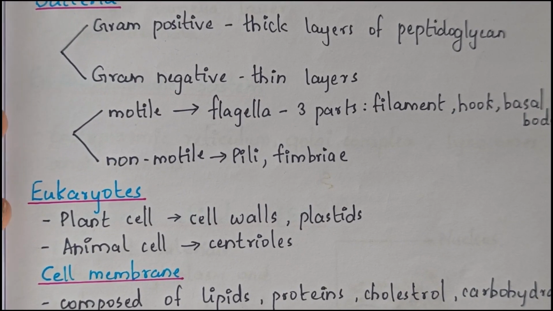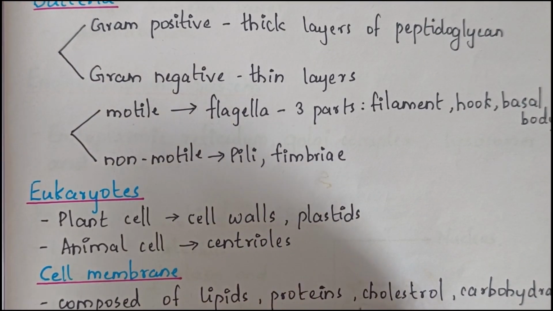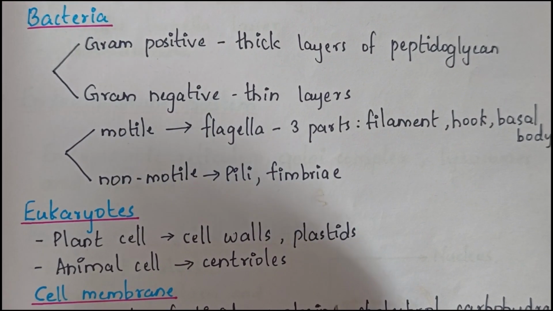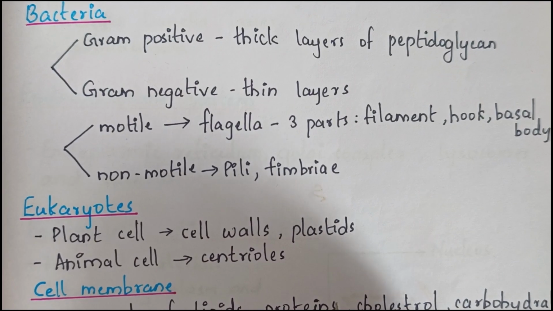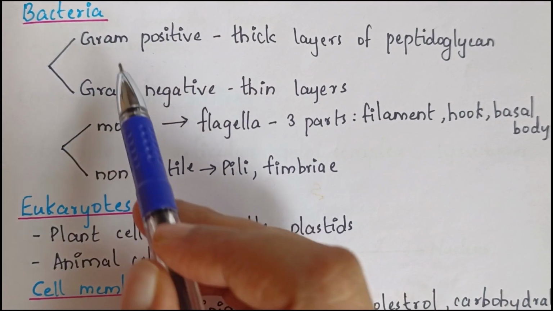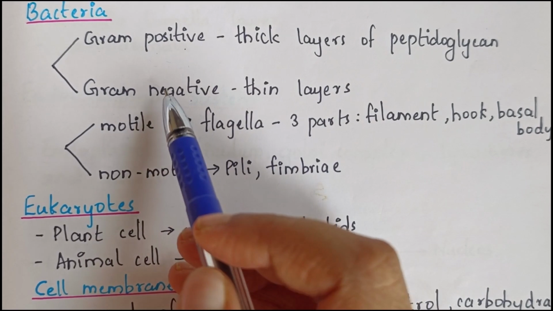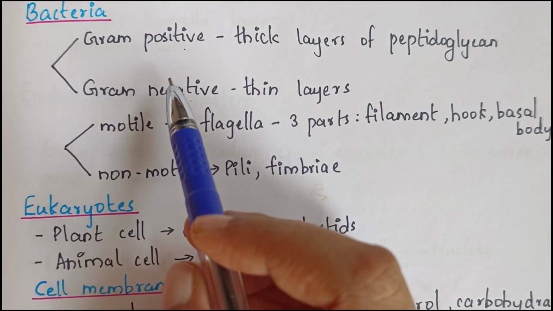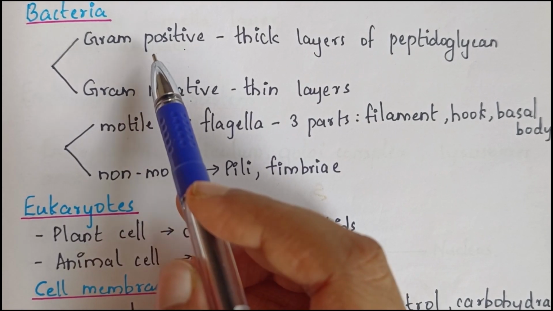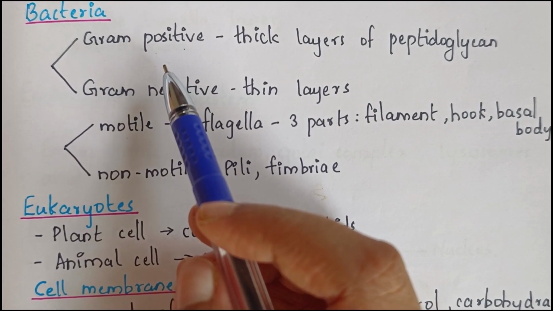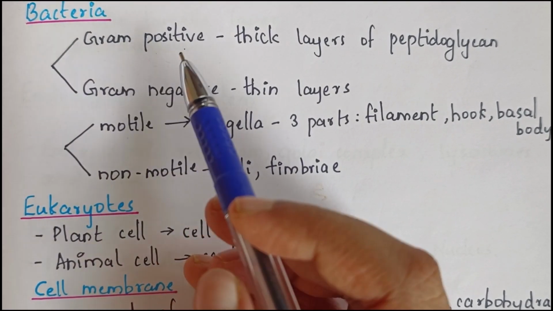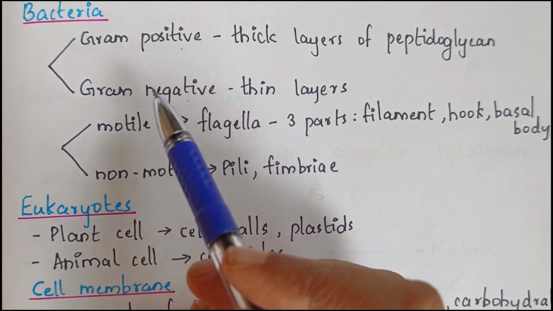Next, we have a topic, bacteria. Nowadays, we can see many questions asked from the portion of prokaryotic cells, especially bacteria and blue-green algae. So here I have provided a small description, important points about bacteria, mainly on the classifications of bacteria. First classification is gram-positive and gram-negative. This classification is mainly based on the structure of the cell envelope and response to a staining procedure, which was developed by the scientist Gram. So based on the response to that staining procedure, we have two types, gram-positive and gram-negative.